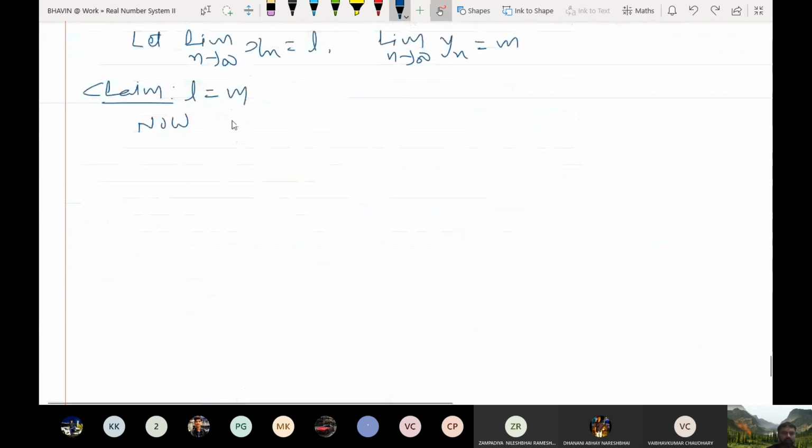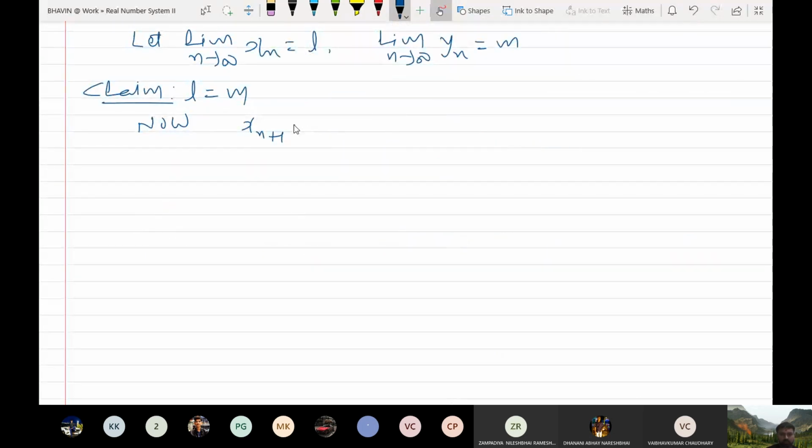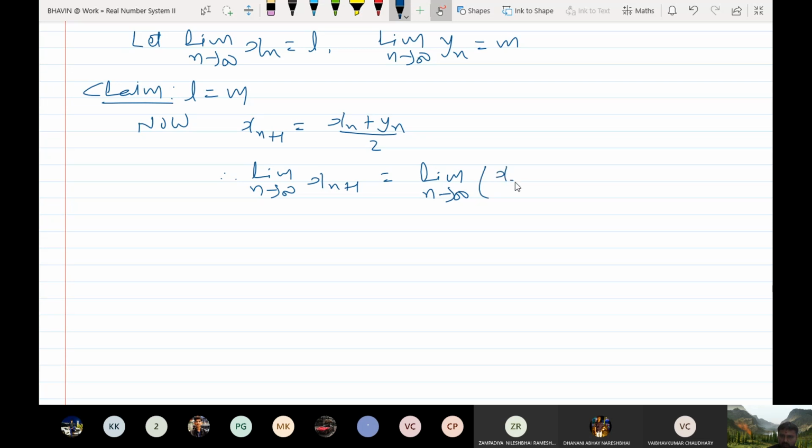So let me begin from that. So therefore limit as n tends to infinity of xn plus yn by 2.